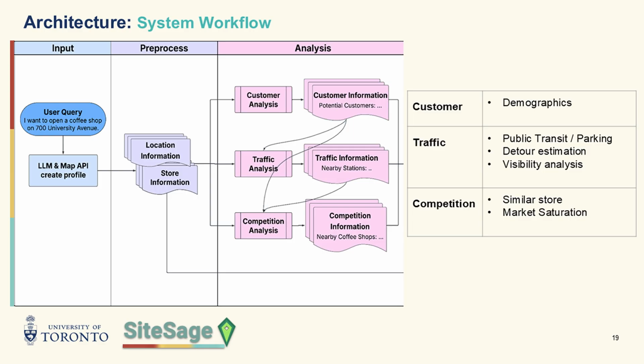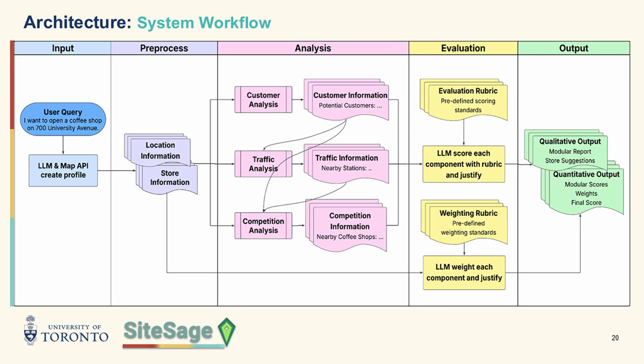Then they generate a report covering different dimensions, such as demographics for customer and public transit for traffic analysis. Finally, the LLM will score each component with a rubric and justify it, generating qualitative reports and quantitative scores.